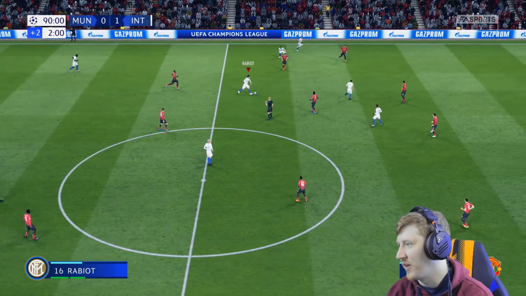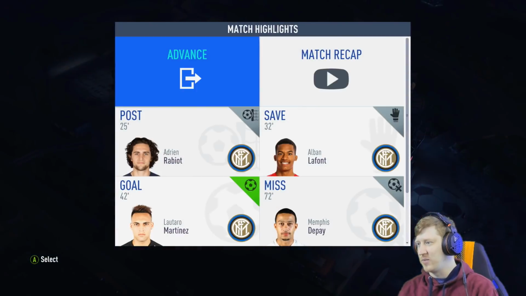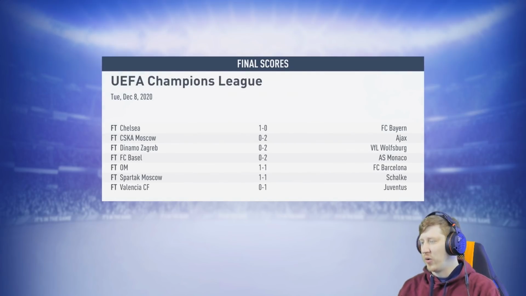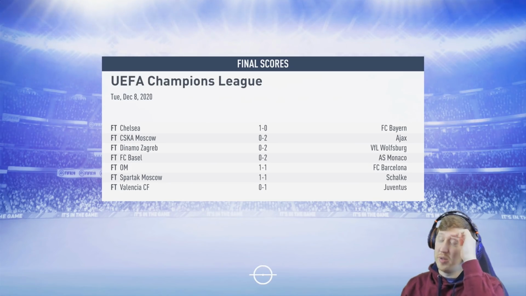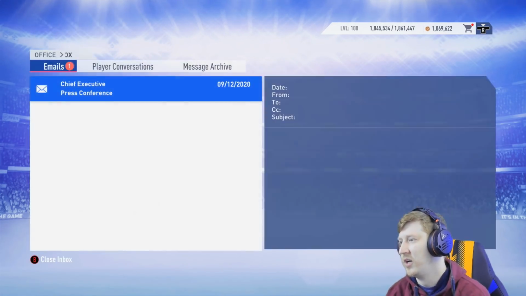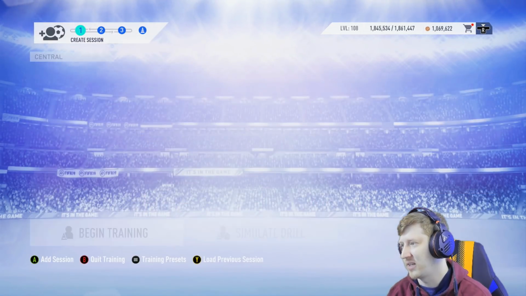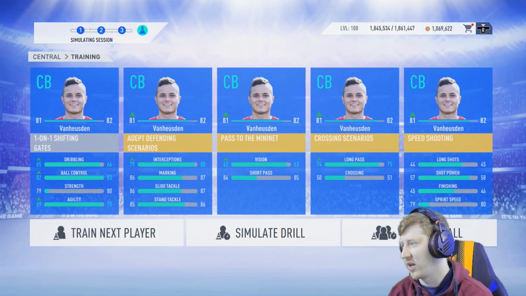It's going to be a 1-0 win for Inter Milan at Old Trafford. We'll take top spot, thank you very much, with 4 wins from the 6 games in the group. That would be 12 points for us, 9 points for Manchester United, and CSK Moscow lost to Ajax, so it will be third only for CSK Moscow. Ourselves and Manchester United will progress through to the knockout stages of the Champions League, and hopefully by the time we get to the game against Atalanta, we might know who we're going to face in that knockout round.